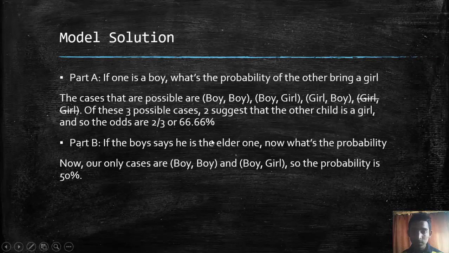In the second case, if the boy claims to be the elder one, there are just two possibilities and the probability is 50%. The second part is obviously correct. But what I want you to remember is that the answer from part B would be very crucial in solving part A. Okay, so let's take a look at my solution.